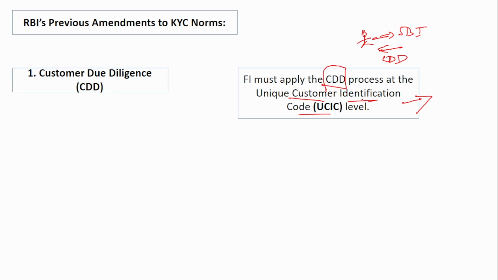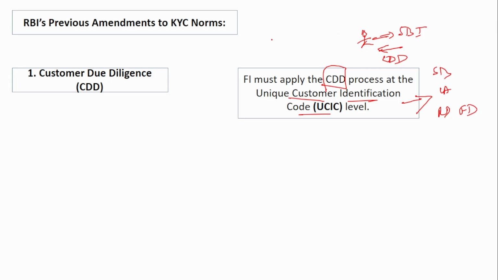The unique customer identification code level means each customer will have one unique customer identification code. One person can have multiple accounts like savings account, current account, RD, FD, but only one customer identification code will be assigned. Before assigning this code, proper due diligence should be done by the banks.